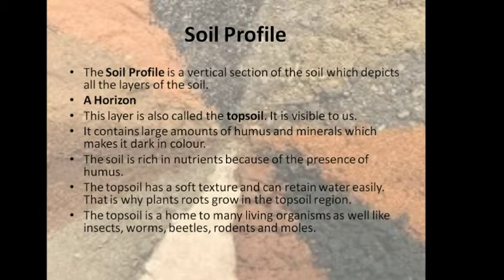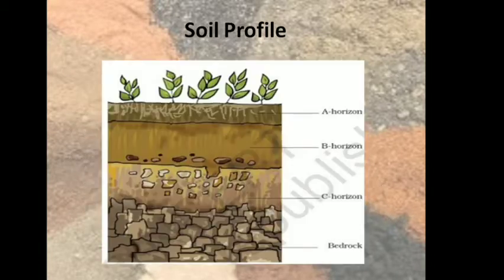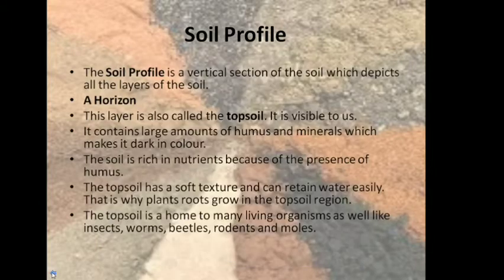Soil profile. The soil profile is a vertical section of the soil which depicts all the layers of the soil. So if you look here, this is the soil profile, a vertical section which depicts the different layers of the soil. Now if we look into the diagram, we can see the soil in the soil profile. It is divided into 4 horizons. First is A horizon, second B horizon, C horizon and the last is bedrock. So these are the 4 layers of the soil profile.